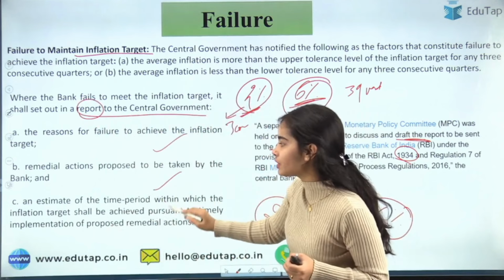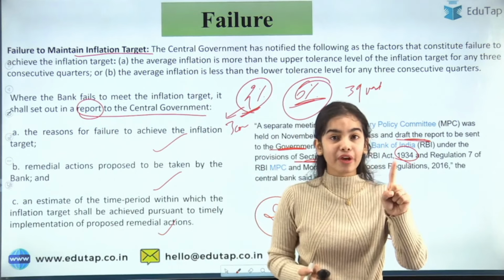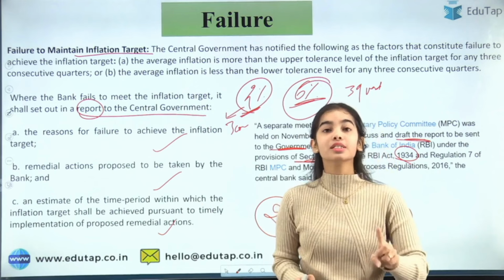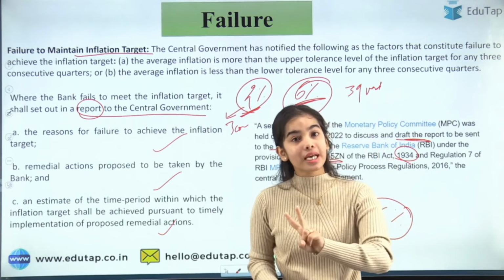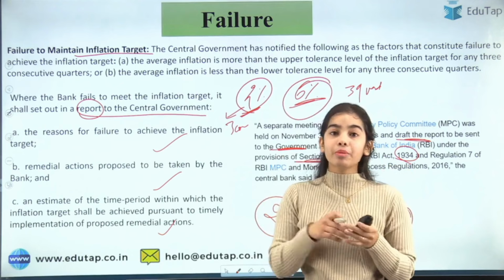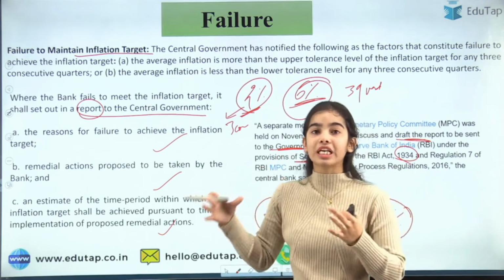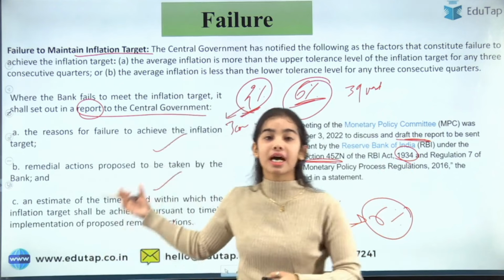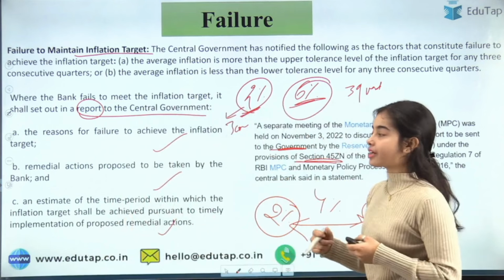In the report, all of these things should be provided: why they failed for 3 consecutive quarters, what remedial actions they are taking, and in how many months or when they will be able to reach the range again. These are the things that they have to provide in the draft report.